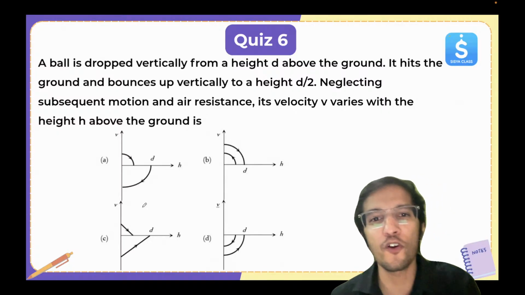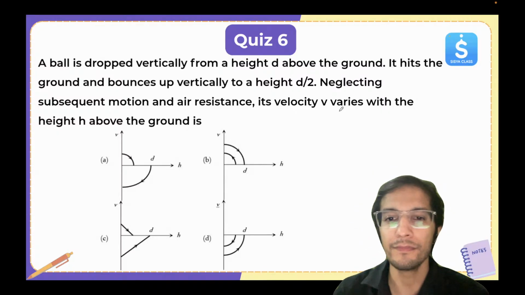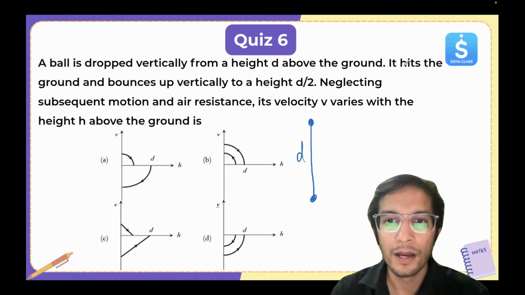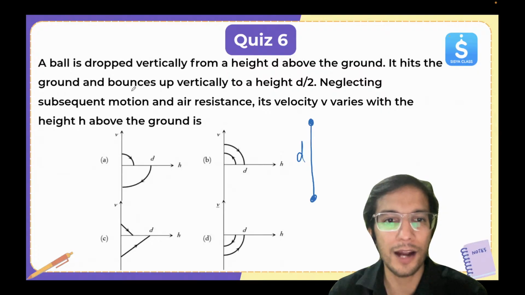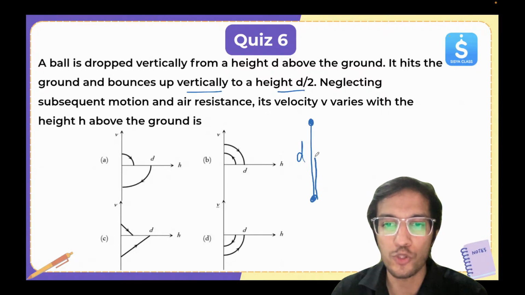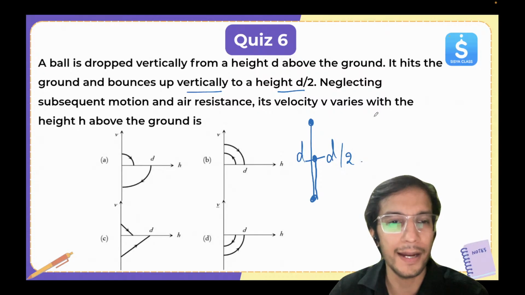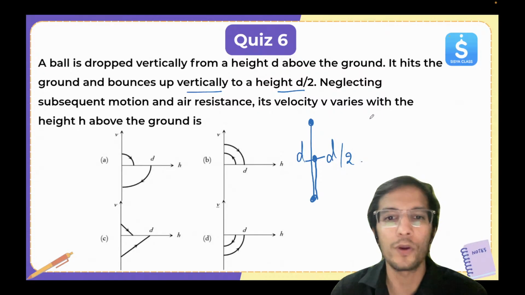A ball is dropped vertically from a height d. So there is a ball, dropped from a height d above the ground, and then it hits the ground and bounces up vertically to height d by 2. Then its velocity varies with the height h above the ground as.